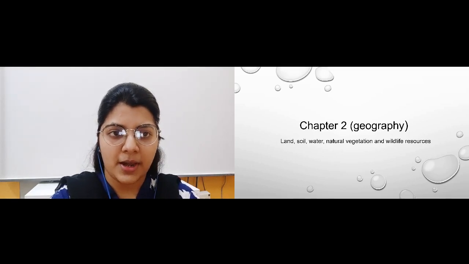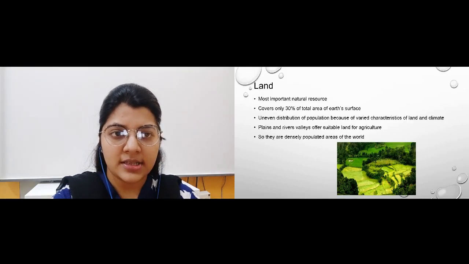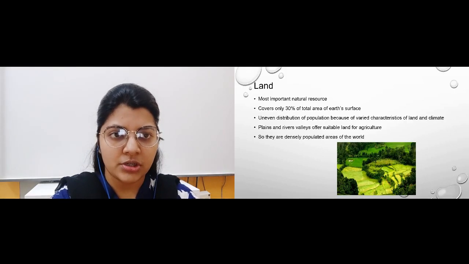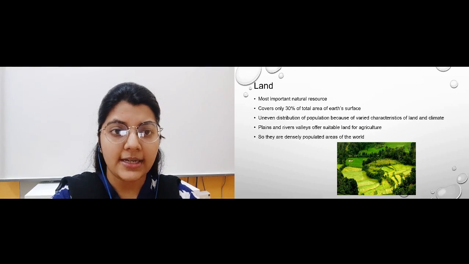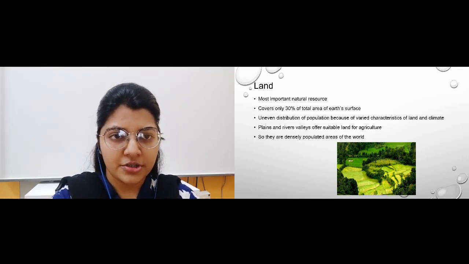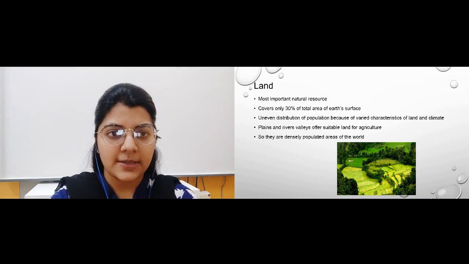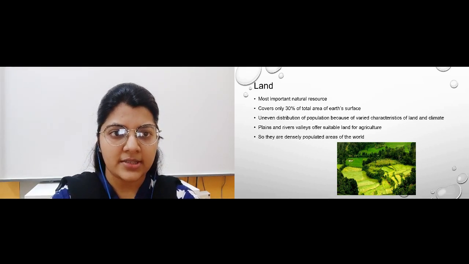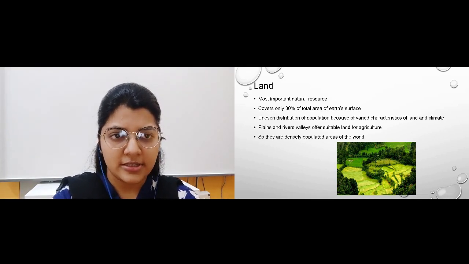So in the first part we have land. What is land? Land is a very important natural resource. Only 30% of the area is covered by land in the total Earth's surface.